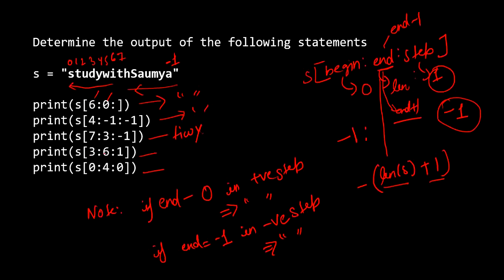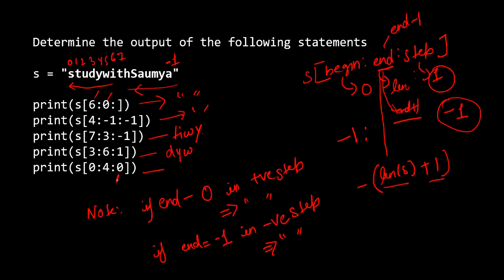Next question we have. Here in this statement, we are moving from 3 to 6 and the step is 1, that is positive. So 3 starts from here, and we are going to get D, Y, W. Because in positive step, we have to cover up to end minus 1 only, so this 6 won't be included. So our output is D, Y, W.